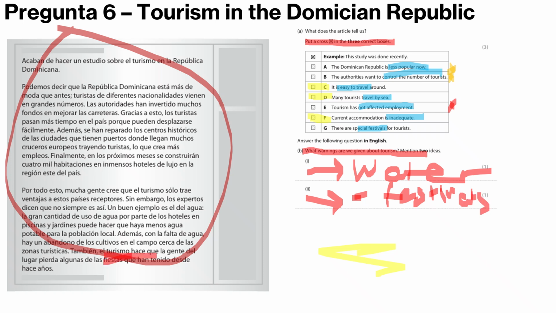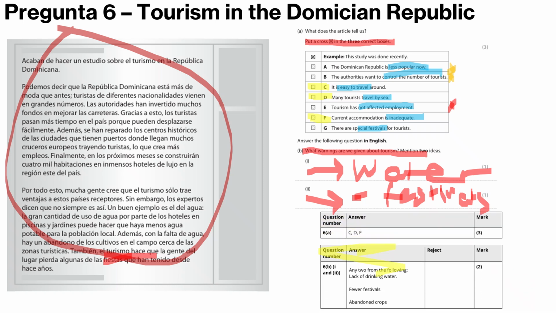If we check the mark scheme, we should get 5 out of 5. So CDF, that's correct, 3 marks. And then lack of drinking water and fewer festivals. Also, you could have said abandoning crops.